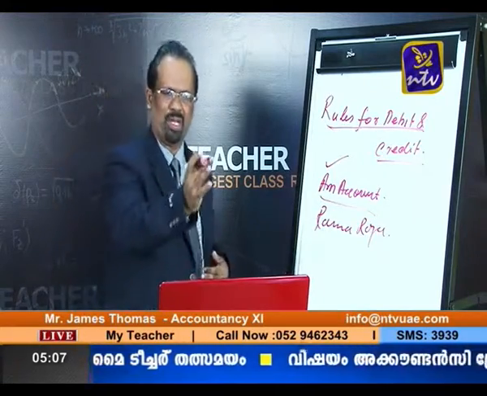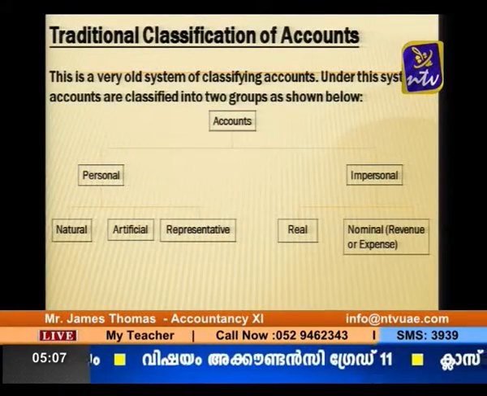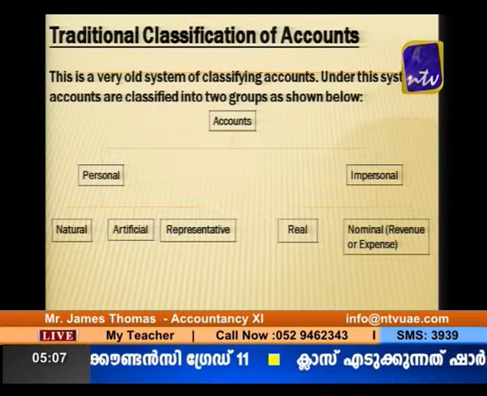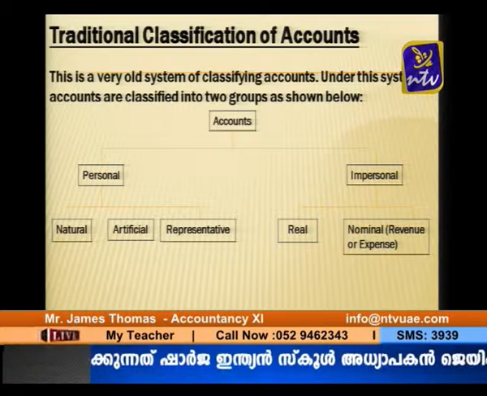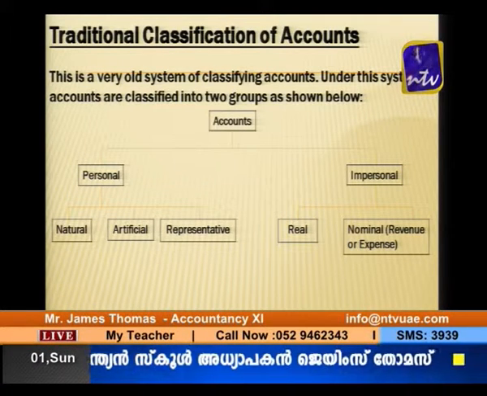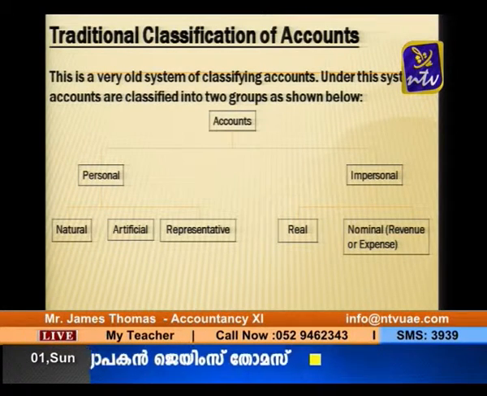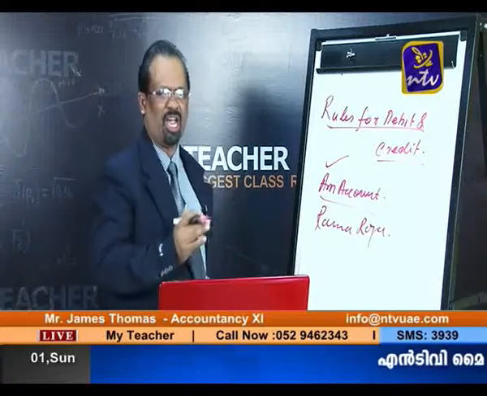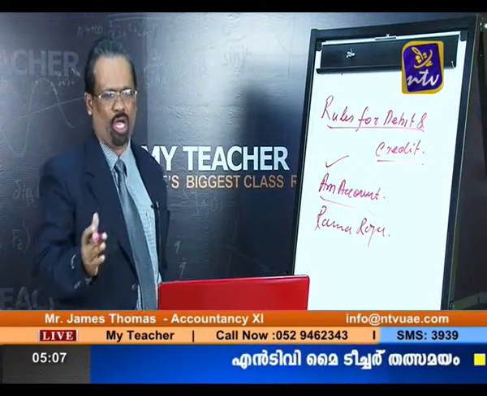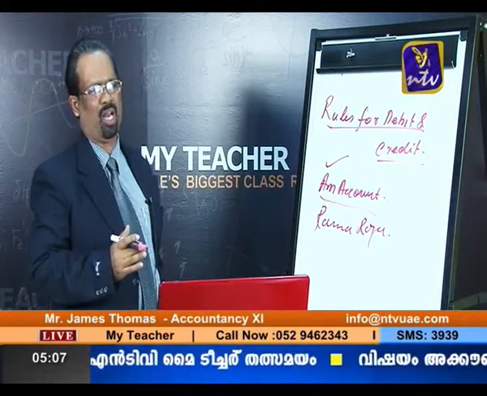Then the second category of personal accounts is artificial accounts. Here also students have a lot of doubts. So what do you mean by artificial accounts? Artificial account means accounts in the name of a company, or the name of a body corporate, or the name of an association, or the name of a cooperative society. This type of accounts are known as artificial personal accounts.